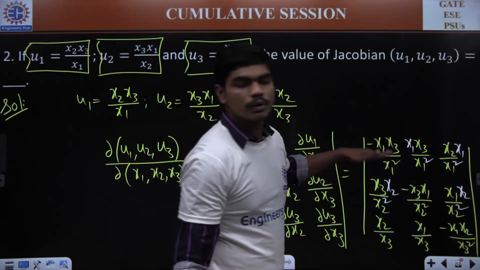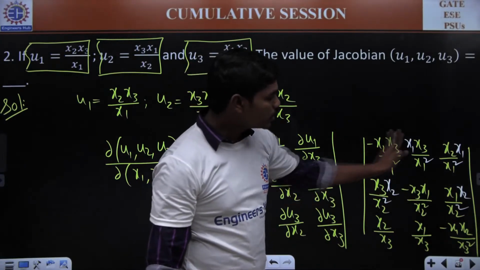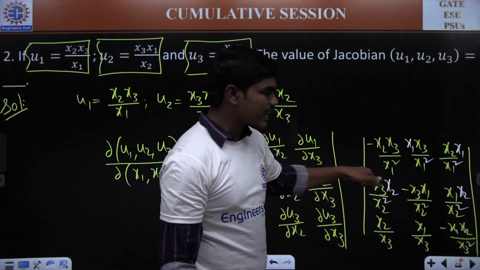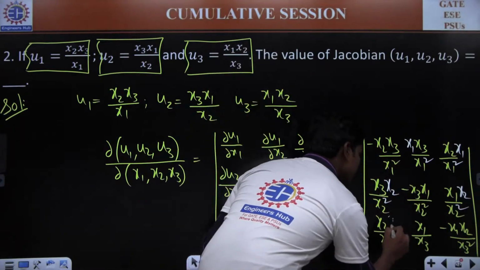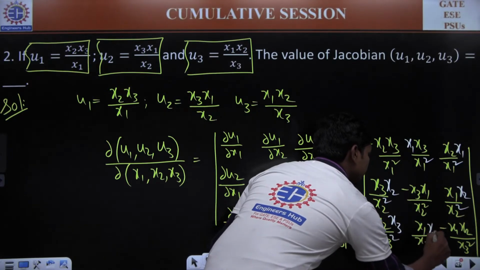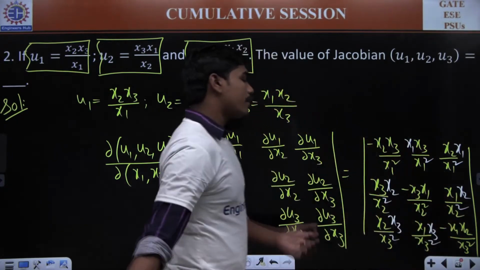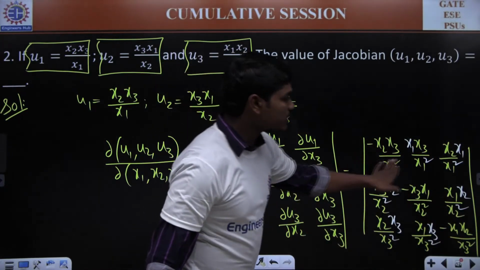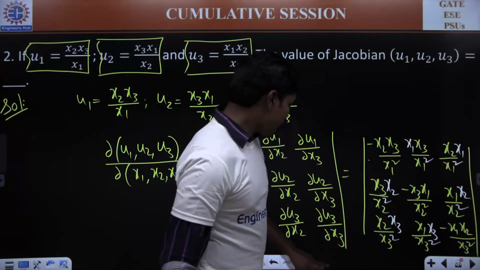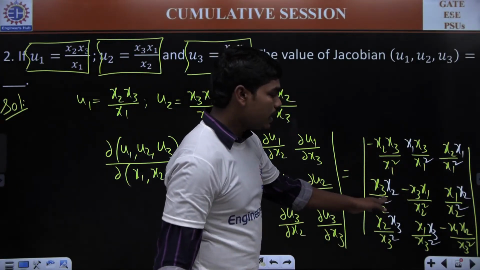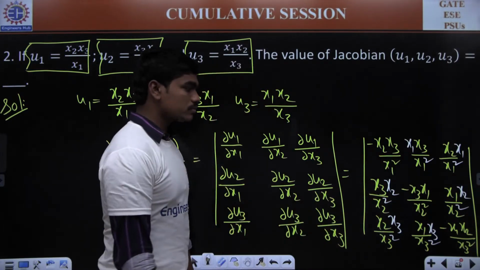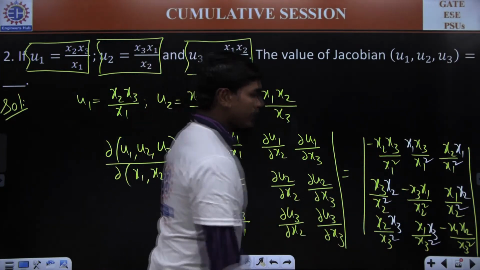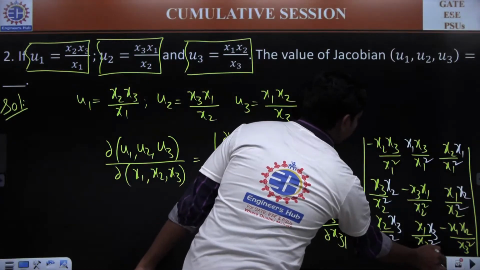So in the first row, you have a common denominator of x1 square throughout. In the second row, you have a constant denominator of x2 square all the time. Similarly here, if you do it with x3, this is what you can have. Now tell me one thing, can I take x1 square common from the first row, and 1 by x1 square, 1 by x2 square and 1 by x3 square common from all these terms? Yes or no?